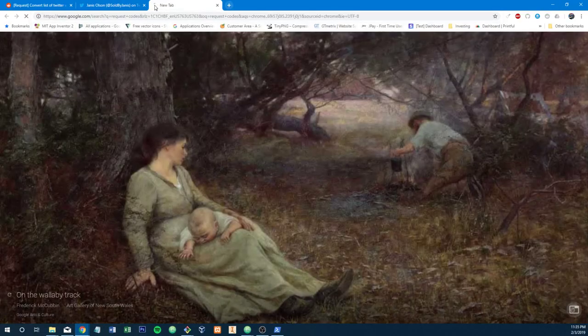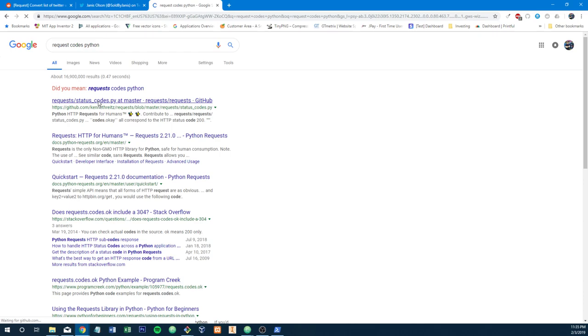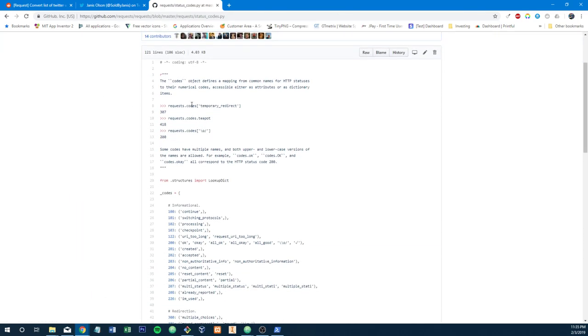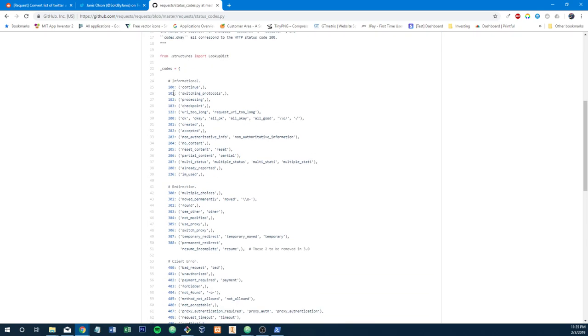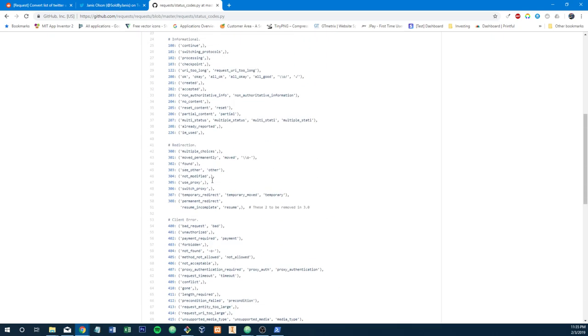Request codes. Let's do Python. That's pretty vague. Here we go: requests status_codes.py. So you can see the teapot status code, which means that the endpoint is a teapot, is 418. Code for success is 200. Code for temporary redirect is 307. These are just where you can define custom maps, but this is all of the codes that exist: informational, redirection, client error, server error. And look, here's 200. You can look for ok, okay, all_ok, whatever. You can type in these names, whatever you want to do.